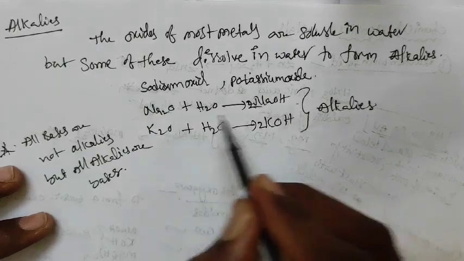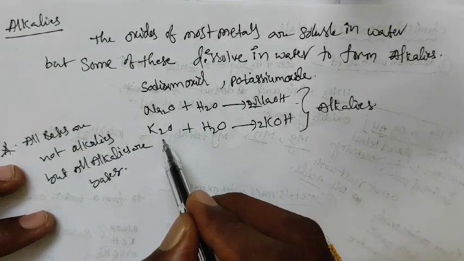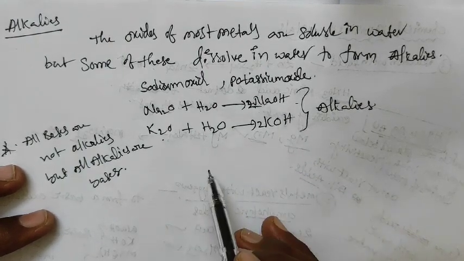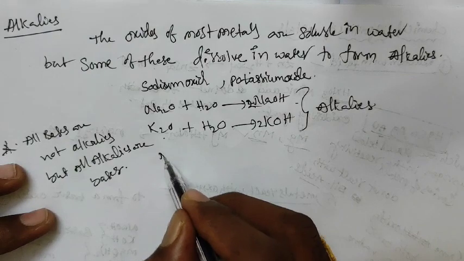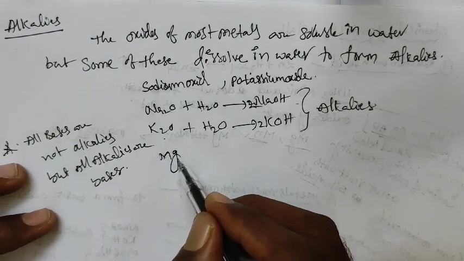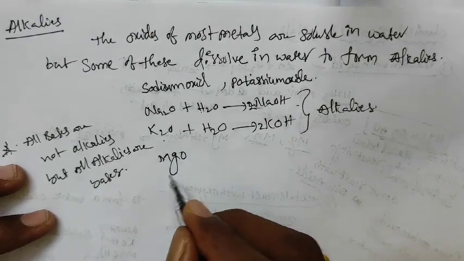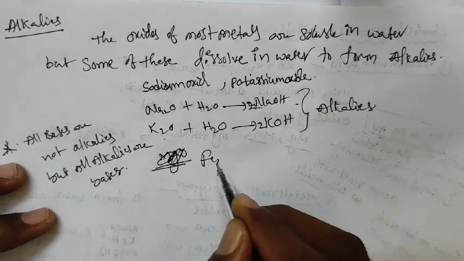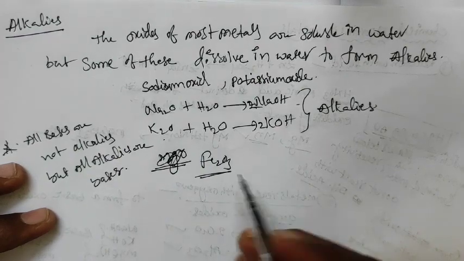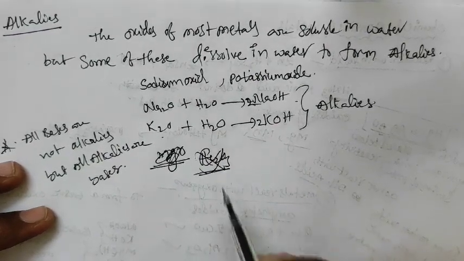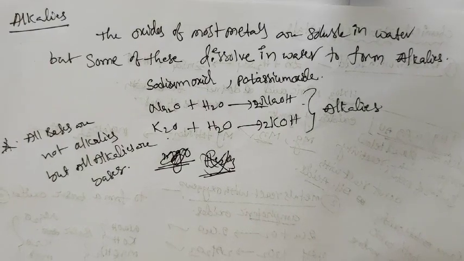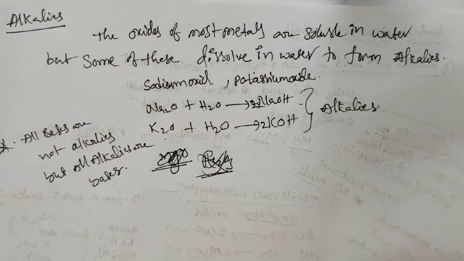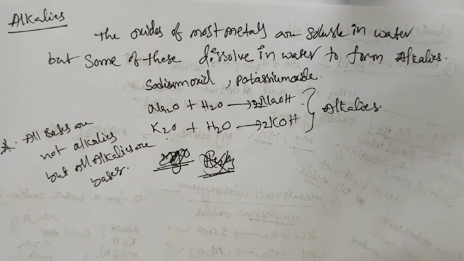Now here, sodium oxide, potassium oxide, sodium hydroxide, potassium hydroxide are also bases. Okay, here MgO, Fe2O3, some compounds which are not dissolved in water, we will call bases only. But alkali means those which are dissolved in water.